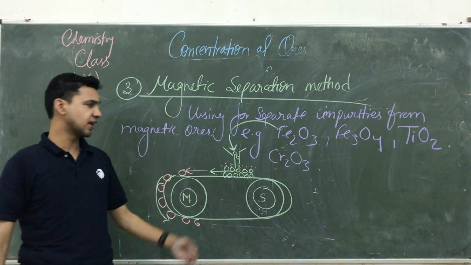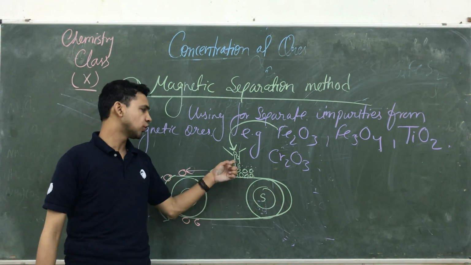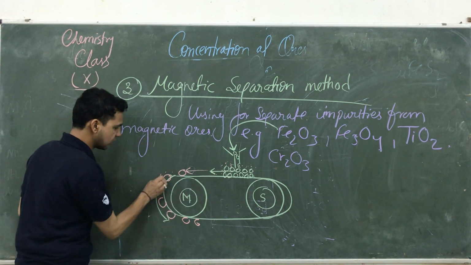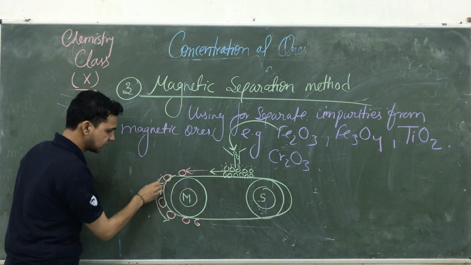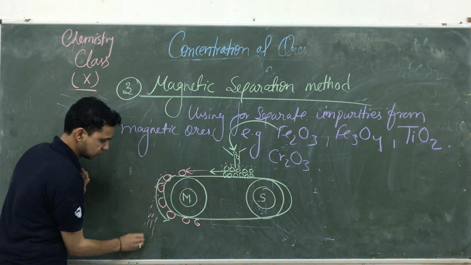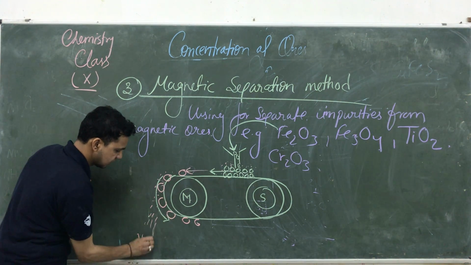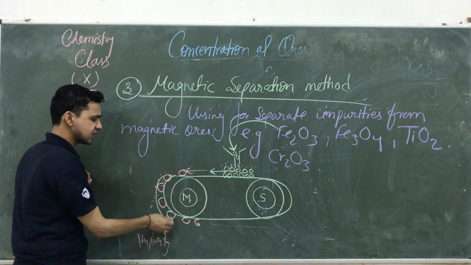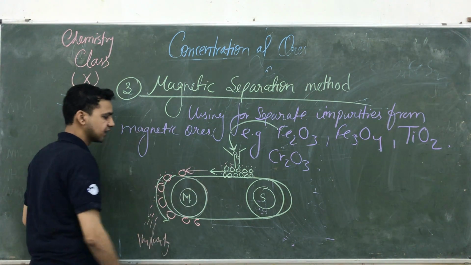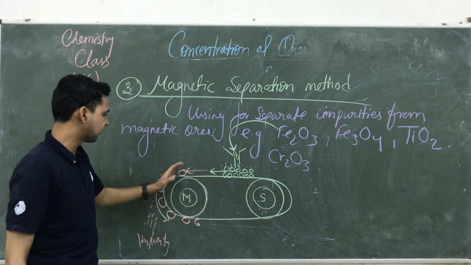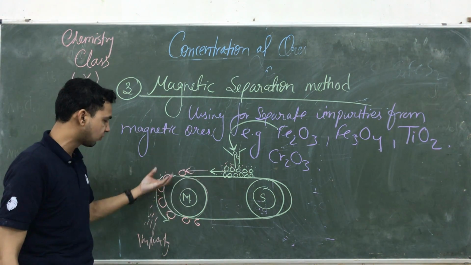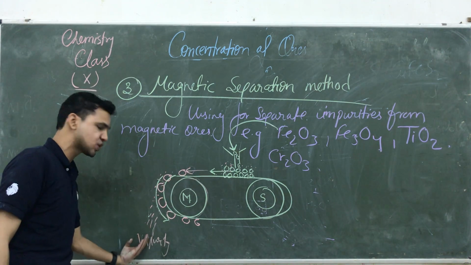The condition is that the ore should be magnetic, and the impurities should be non-magnetic. So when the impurities are non-magnetic and come near the wheel, the impurities fall down immediately. These are impurities. But the ore is stuck on the surface of this belt because they create a highly magnetic effect. Due to this magnetic effect, this ore particle is stuck on the surface of this belt. They do not fall down easily. Only the impurities fall down.